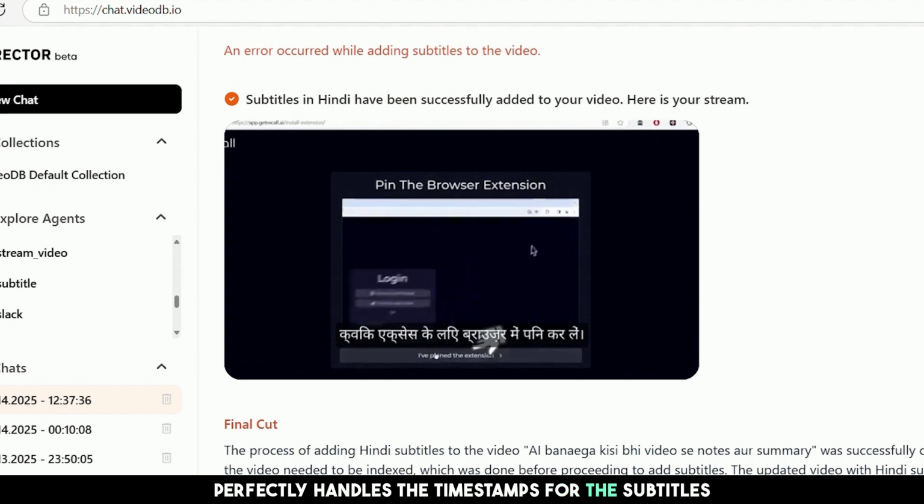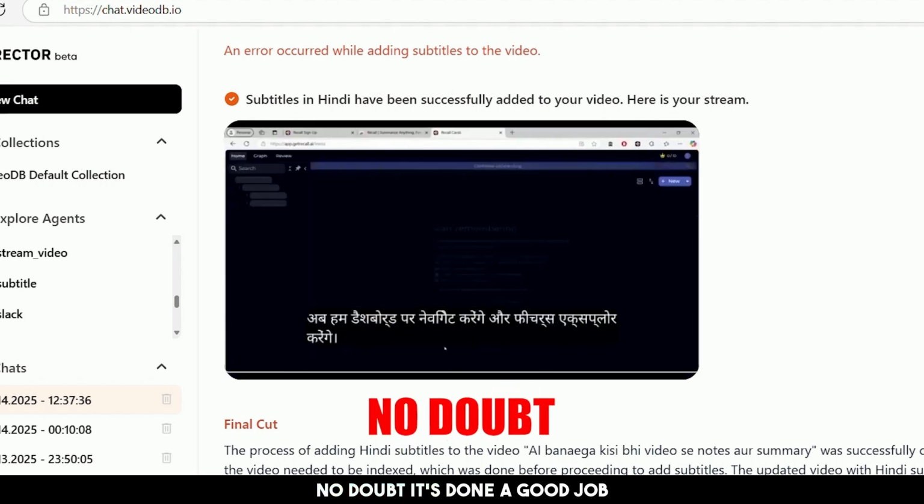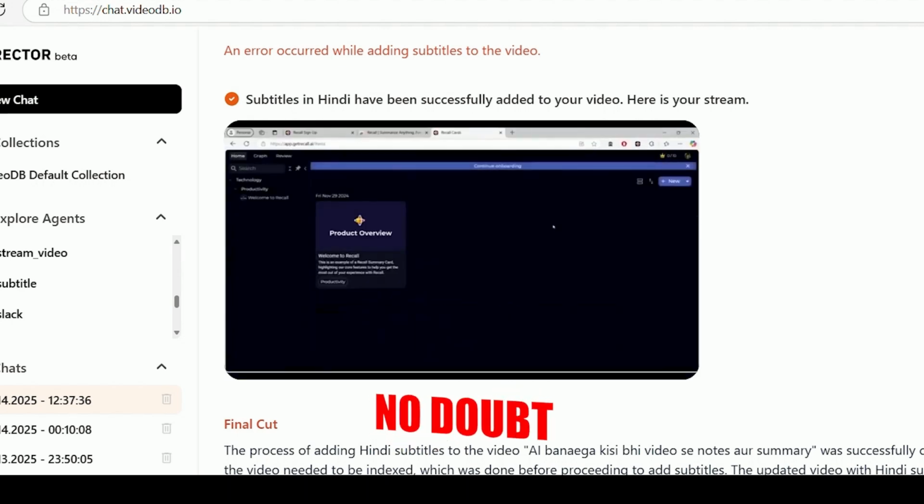VideoDB is pretty accurate with the wordings and perfectly handles the timestamps for the subtitles. No doubt it's done a good job with generating the subtitles.